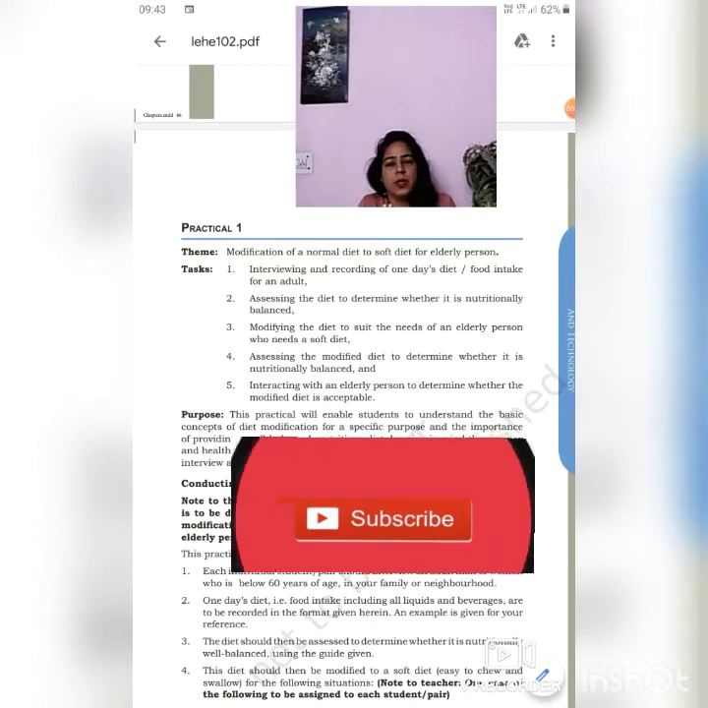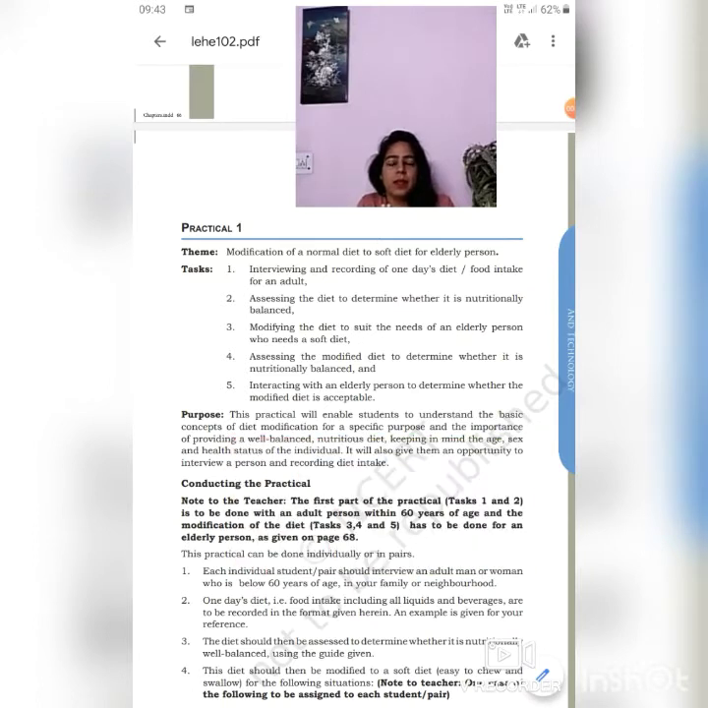I'll tell you what you have to do in practical 1. Practical 1 given in your NCERT book is very well explained in the book. All of you can refer to the NCERT online textbook, which is in PDF form, as you know. So it is very accessible, and whatever book you have, you must have your practicals there, and they are well explained.